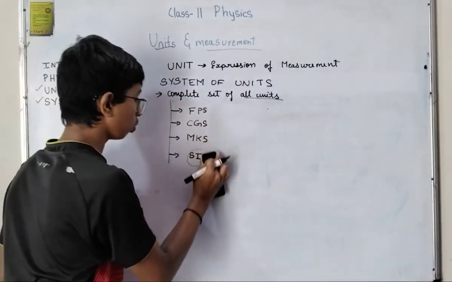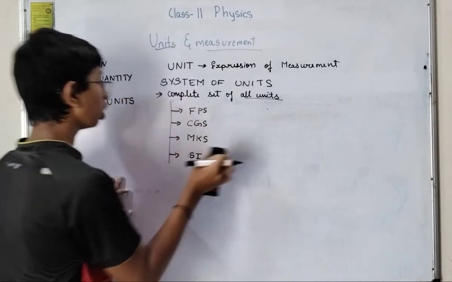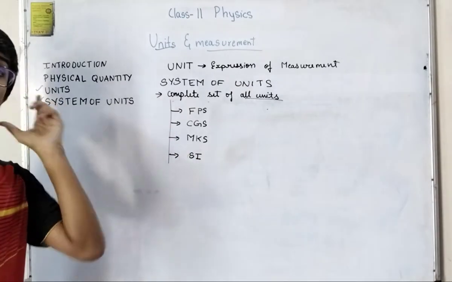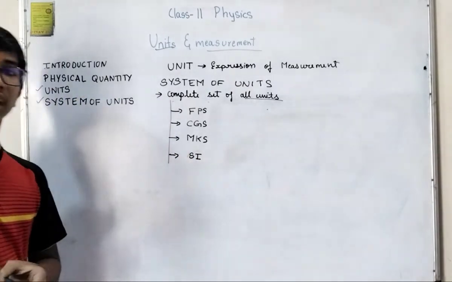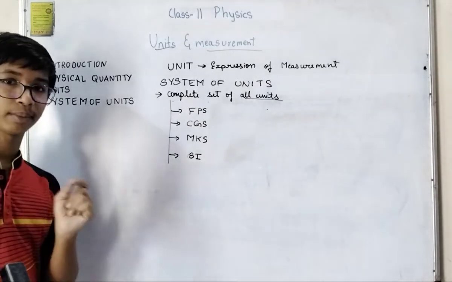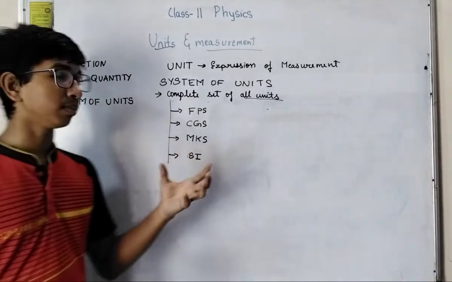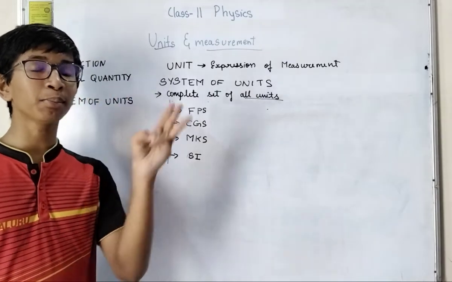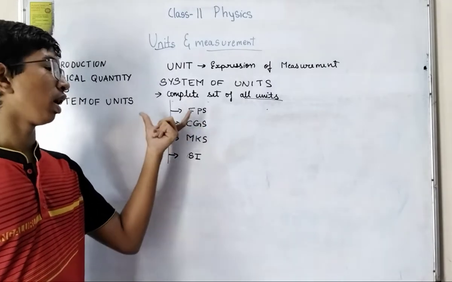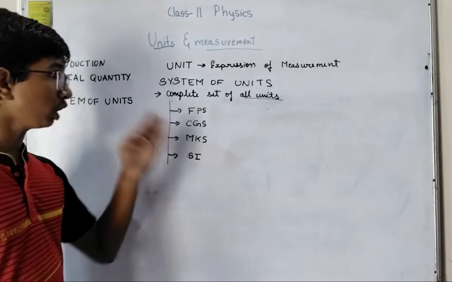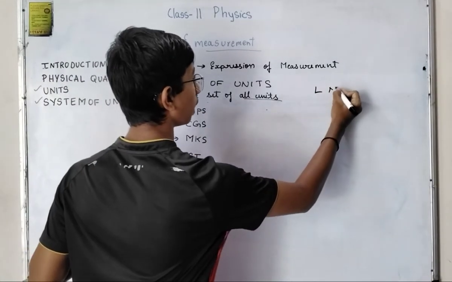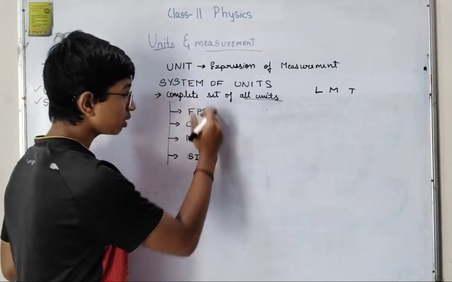That is what we are going to learn now. So FPS. These letters represent some units itself. Unit in the sense like centimeter, meter. This first letter will be of it. So FPS system is defining the three basic quantities, that is length, mass and time. In the same order: length, mass and time. Time is constant.